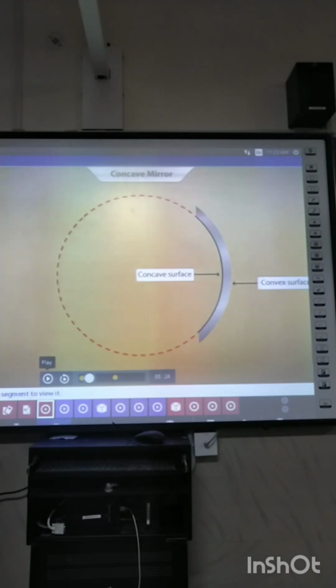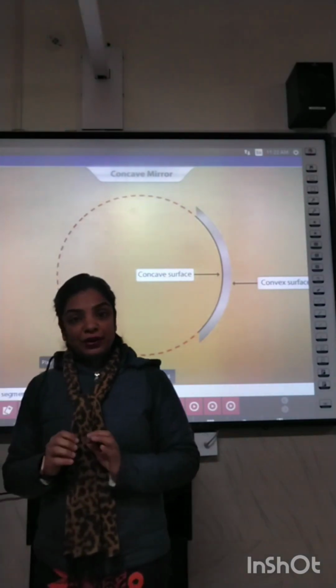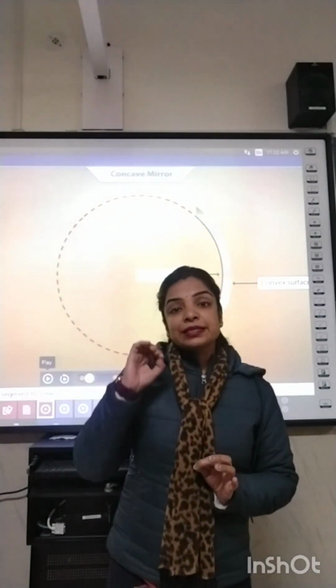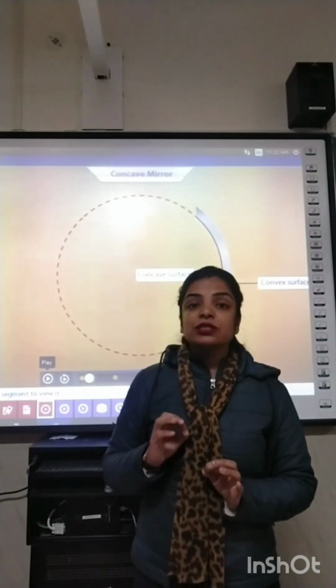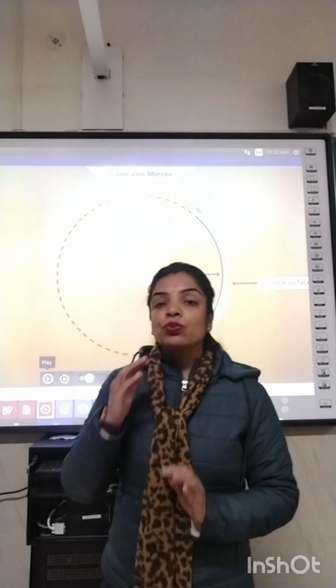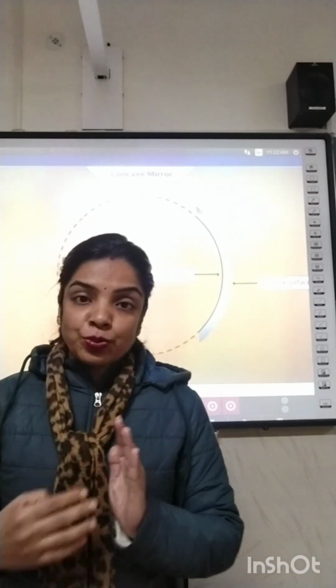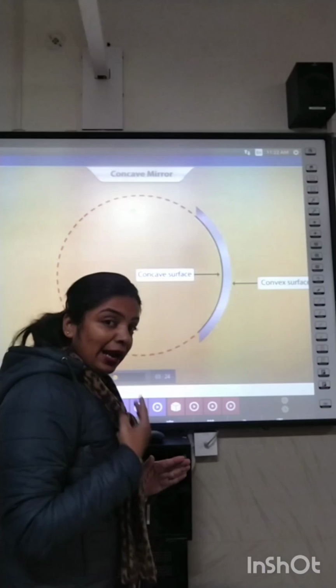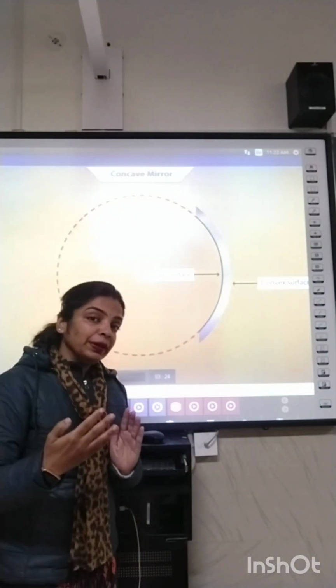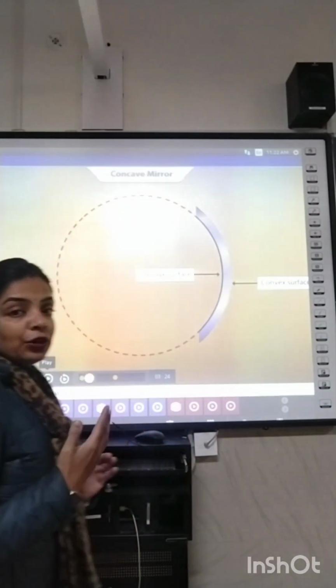Even it was told to you that mirrors are always well polished. Why are they well polished? Because mirrors form the image by the process of reflection, and the amount of reflection depends on the shininess of the mirror. The more the mirror is properly shined, the more it will provide a proper reflection and give a proper duplicate copy, that is image.